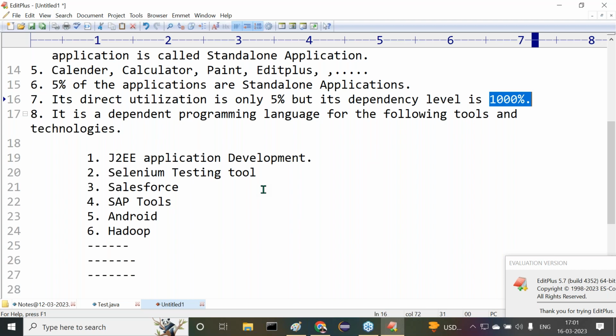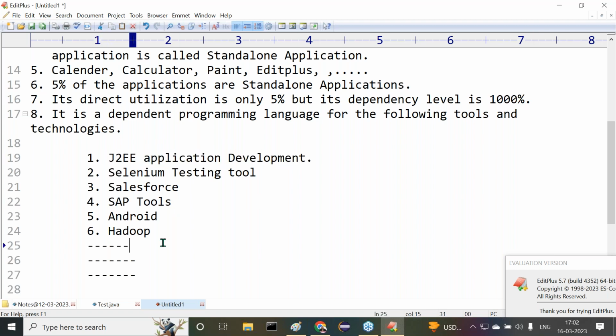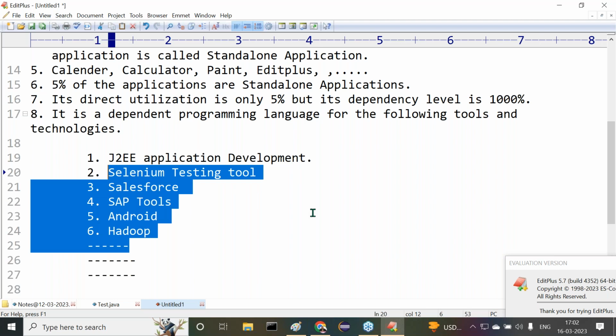Definitely, those who want to build a career on the Java side, everybody must learn this core Java, that means J2SE. Without awareness of J2SE, we are unable to do anything in the software industry. Nowadays, not only for Java and J2EE application development, but for the remaining tools also, core Java is mandatory for every developer in the software industry at present. Are all of you following?